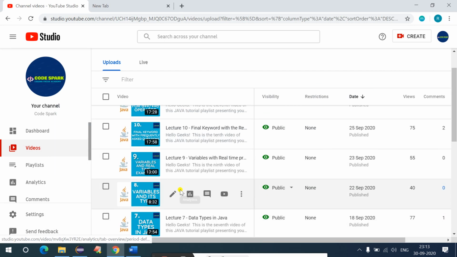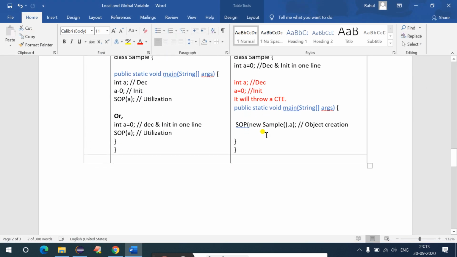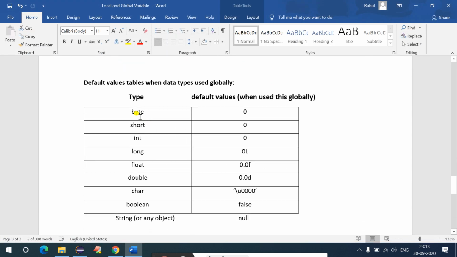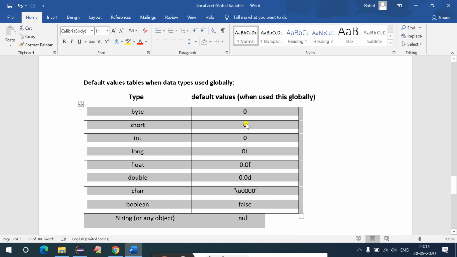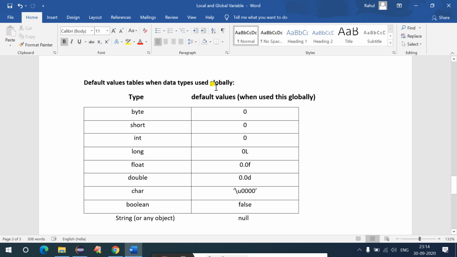And if you want more information on variables and their types, you can refer to lecture number 8 and lecture number 9. In this document also I have listed down the default values of the data types in Java language. I have added this document in the description box, so if you want to download it, you can go and download it and store it in your repository.